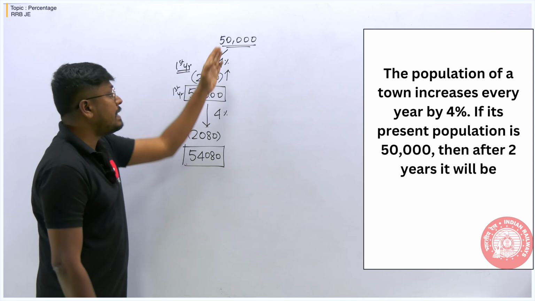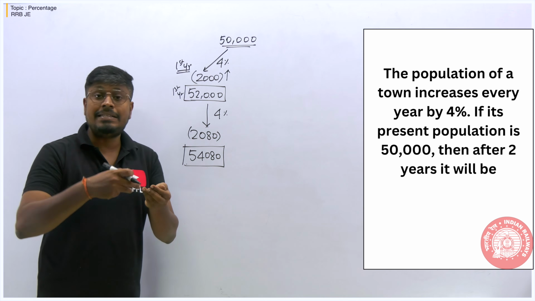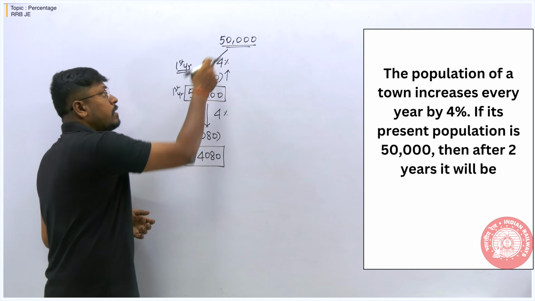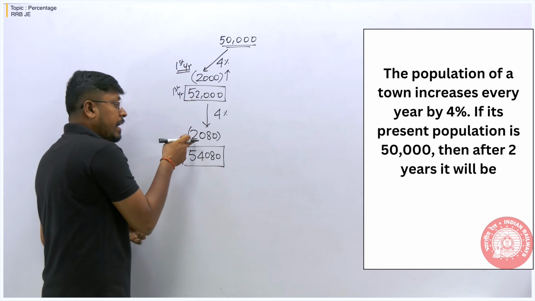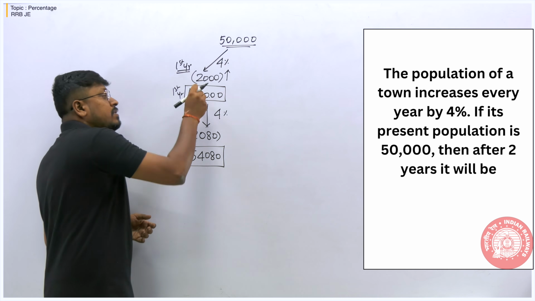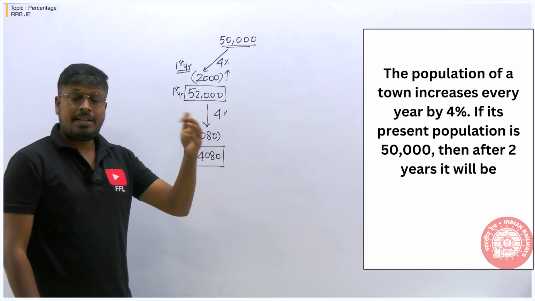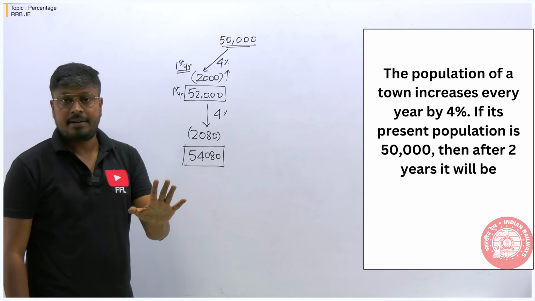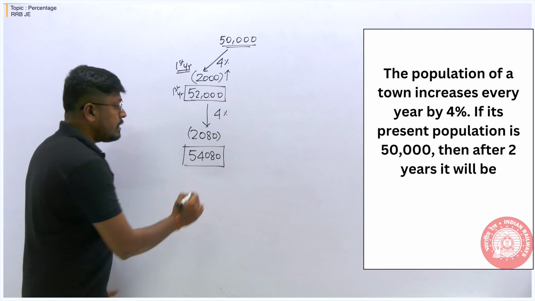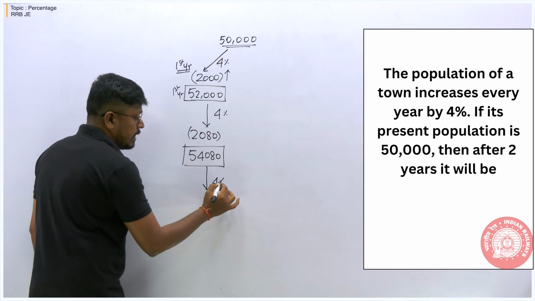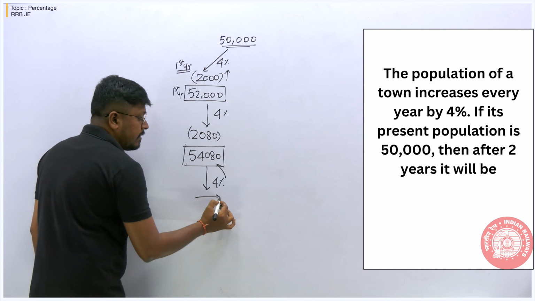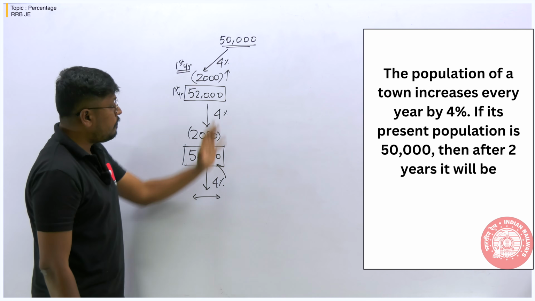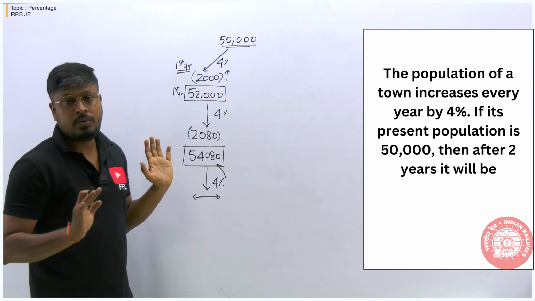So friends, understood? It's a traditional method. In case there is a decrease in population, instead of adding 2000, you have to subtract 2000 from 50,000. So similarly, after finding for the second year, you have to subtract the value from the previous year, right? And then you have to find the answer. If it is increase, add. If it is decrease, subtract. So in case they are talking about the third year, again find what is 4% of this number and again add it. The result will be the third year population. It's a traditional method. If you feel this is easy, then you can directly go with it.